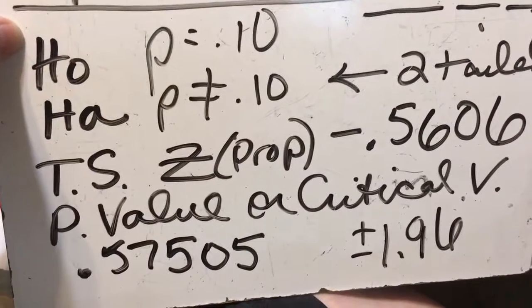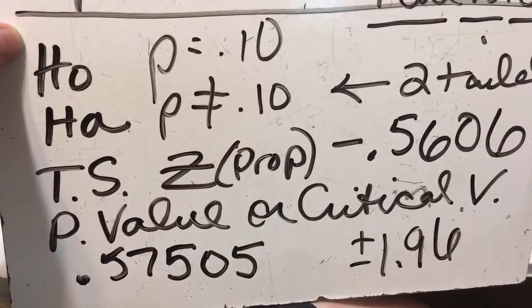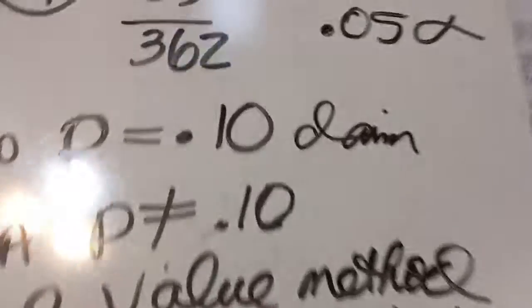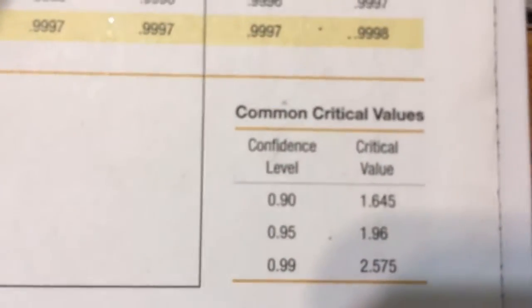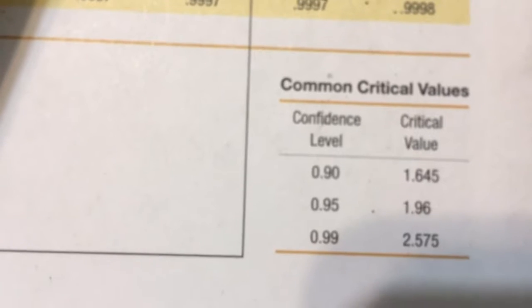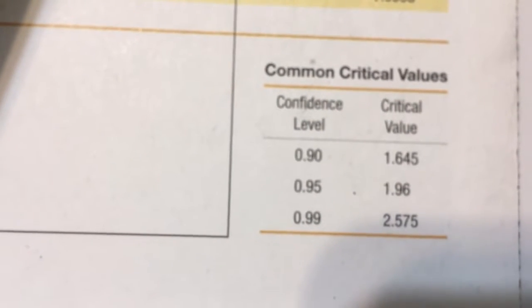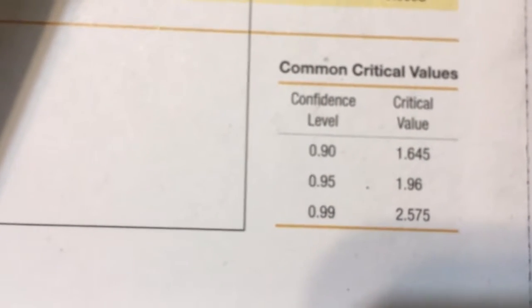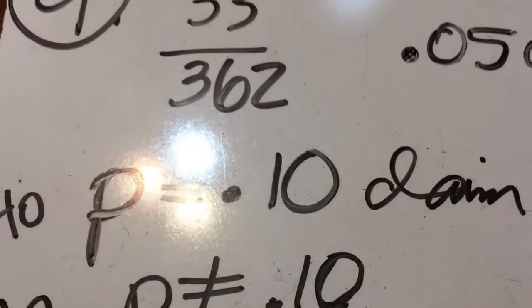The critical value came from my little Z chart, the little one in the back at the very end. This one right there. So we're doing 95%, which is going to be 1.96. I got that from the book, the 1.96. So now I'm going to show you the calculator.